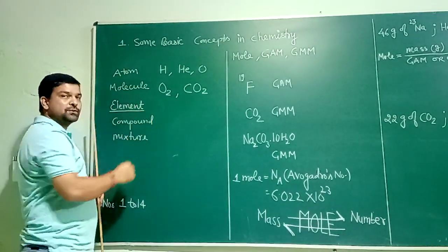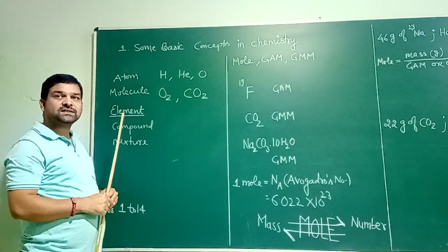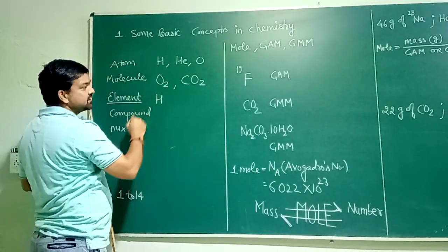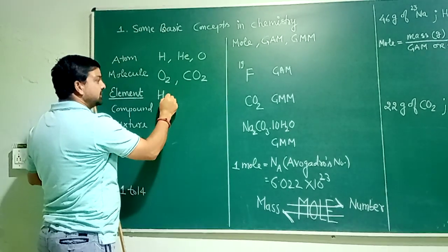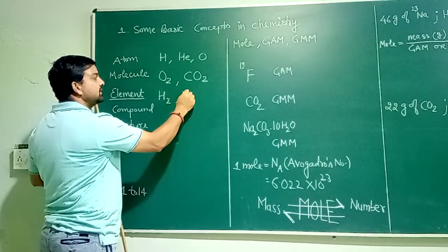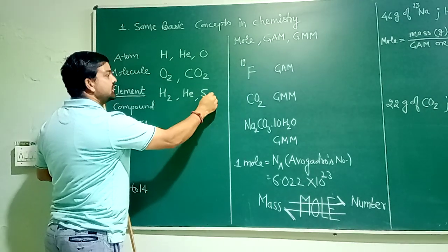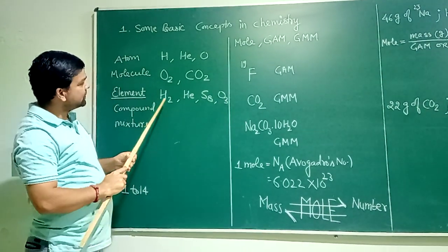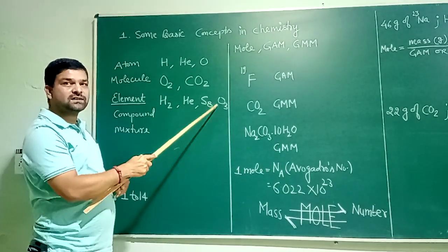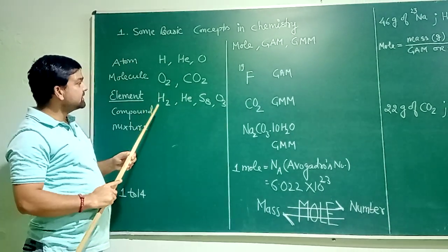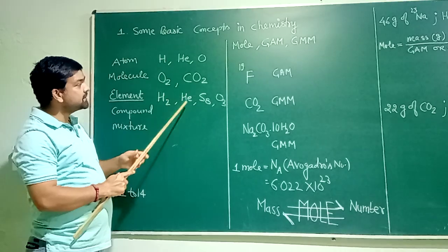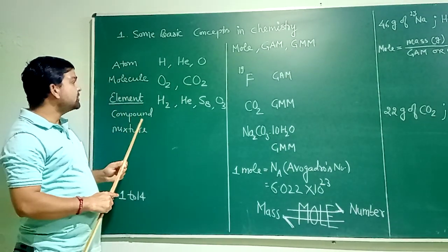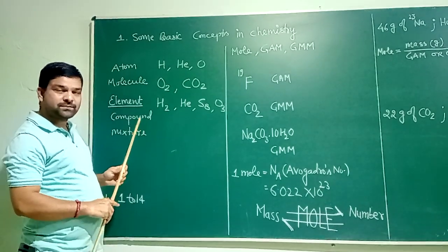Element is the pure form of matter which consists of a single type of atom. Examples of element may be hydrogen, helium, sulfur, ozone. You can see here they all consist of a single type of atom. Whenever a species consists of a single type of atom, it is considered an element. A compound must have at least two different types of atoms.